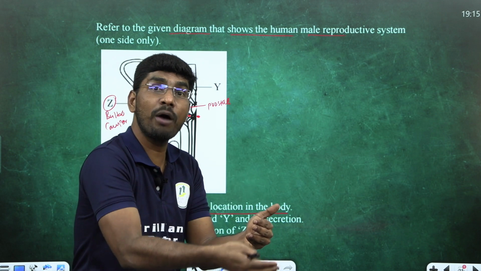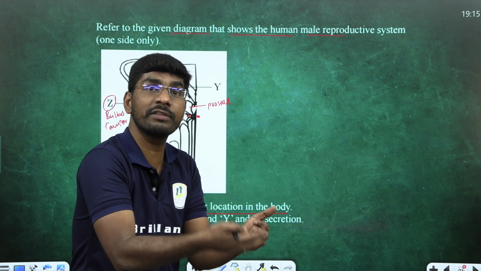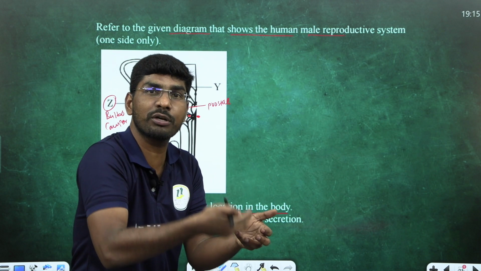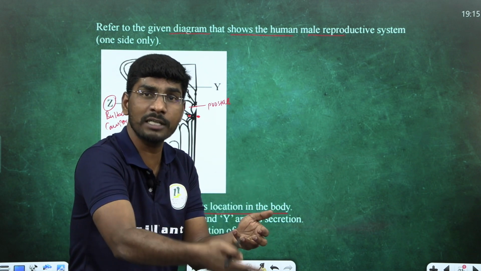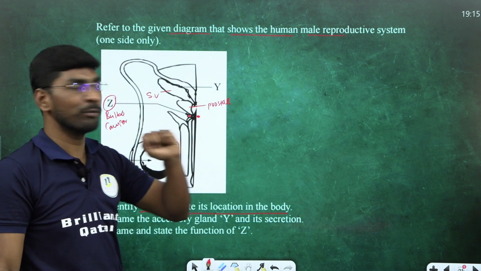The testes are external, outside the abdominal cavity, in the lower abdomen, in a pouch-like structure called the scrotum. Testes are the male sex organs or gonads; they produce gametes and testosterone hormones.